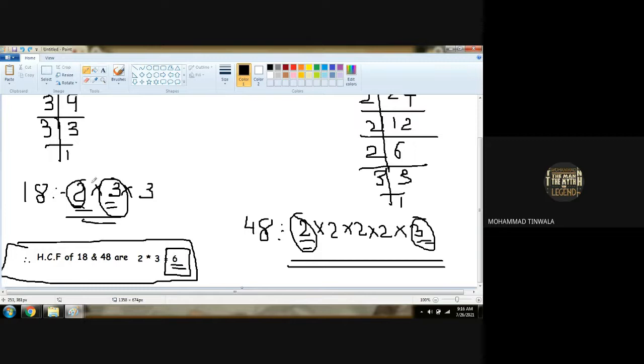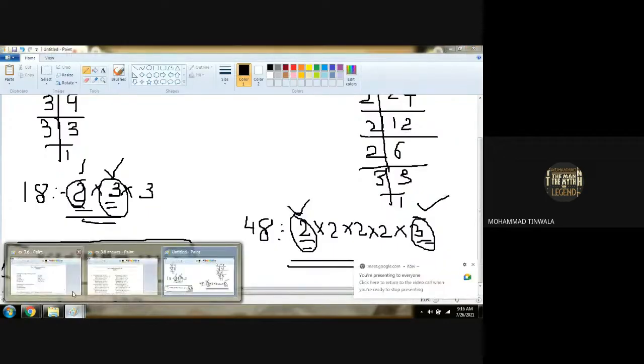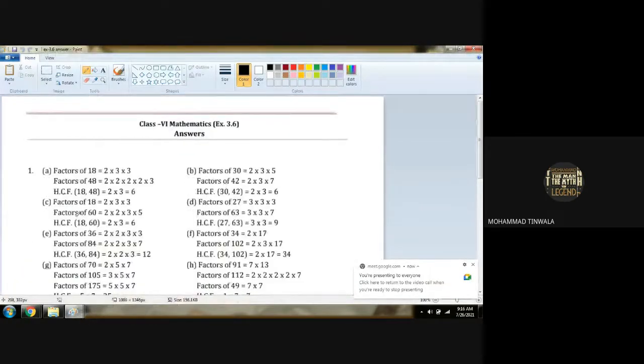So 2 and 3 were the prime factors we got common here. There is no other 3 here, there is no other 2 here, so there is no need of getting 3 and 2 anymore. So check the answer. Factors of 18 is 2 into 3 into 3. Factors of 48 is 2 into 2 into 2 into 2 into 3. So the highest common factor of 18 and 48: 2 threes are 6.